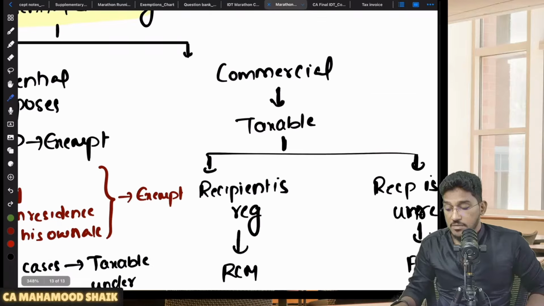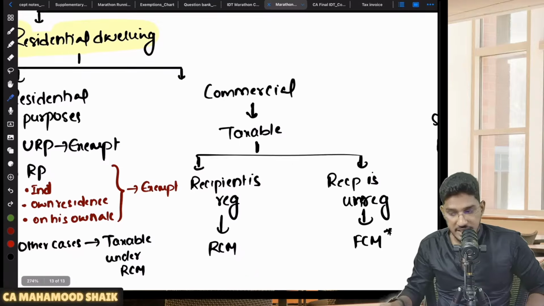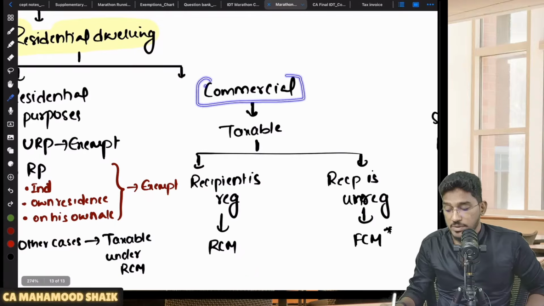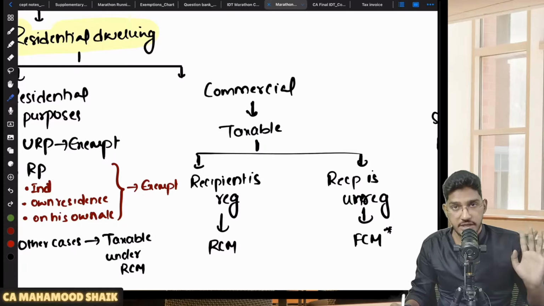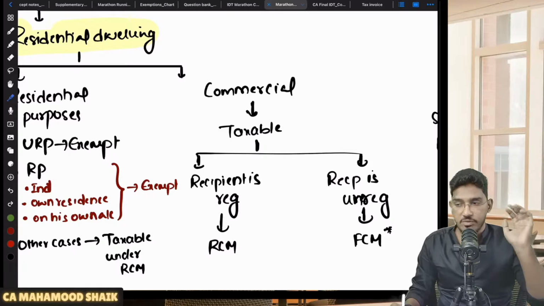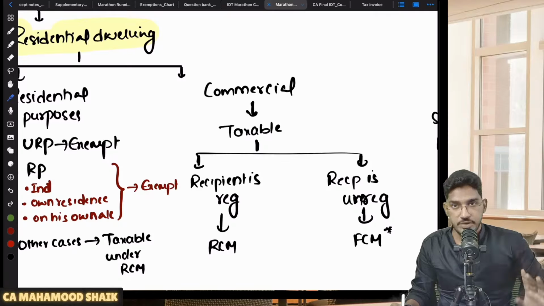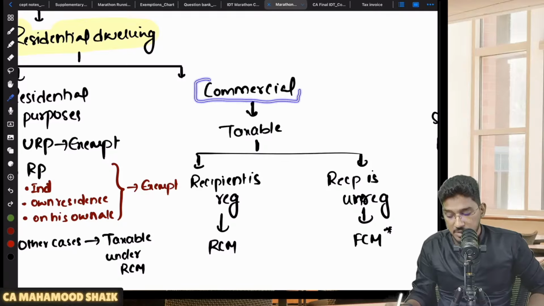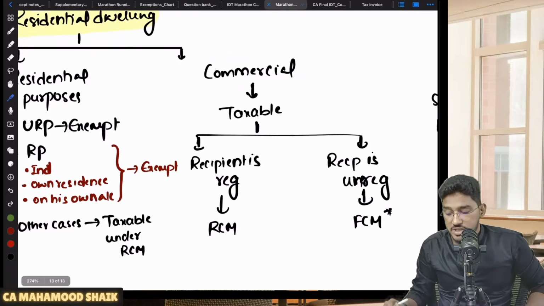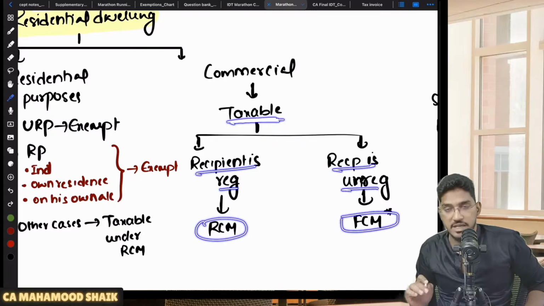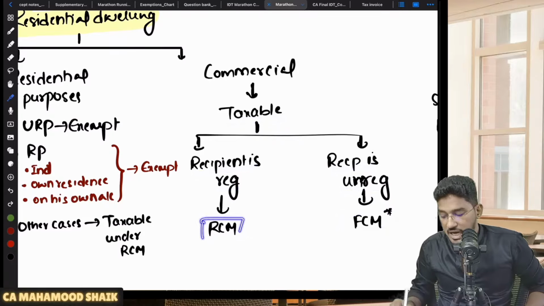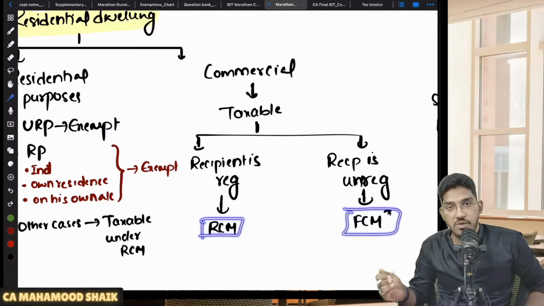Okay, next. But in case the residential dwelling is rented out for commercial purposes, a 2 BHK flat only, but you are giving it on rent for commercial purposes, say one audit firm is taking it to run their audit firm. So that is a residential dwelling for commercial purposes. In case of renting of residential dwelling for commercial purposes, it will be taxable. If the recipient is registered, then reverse charge mechanism. If the recipient is unregistered, then forward charge mechanism.